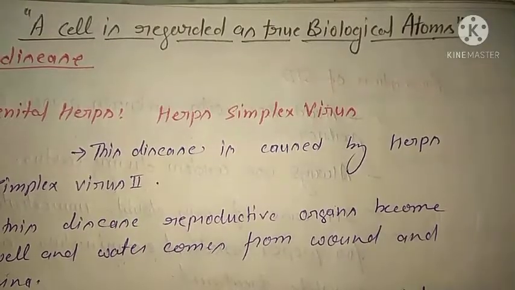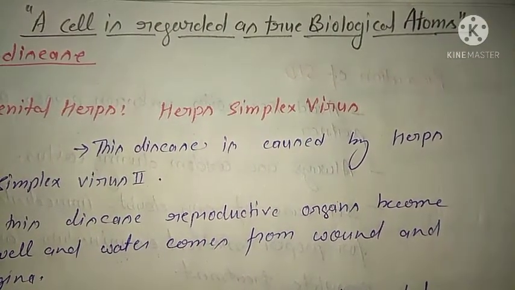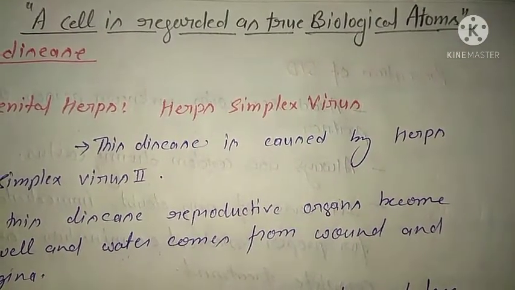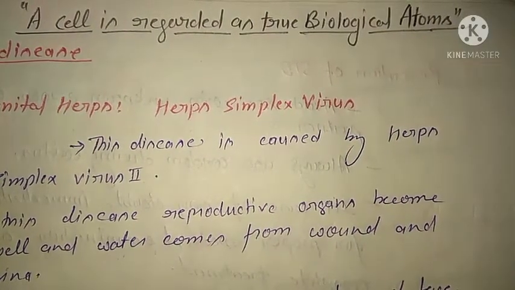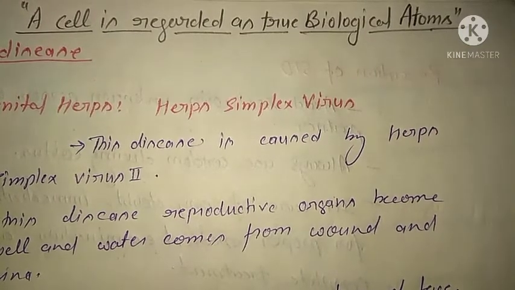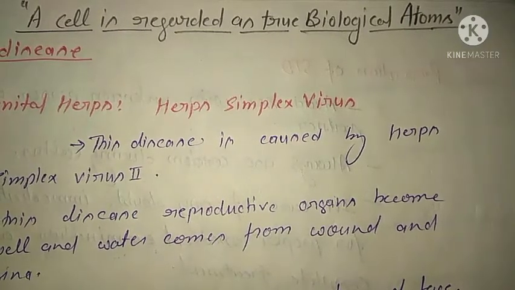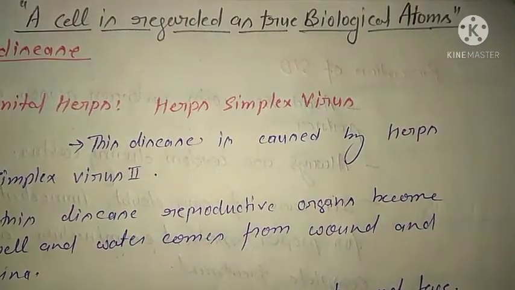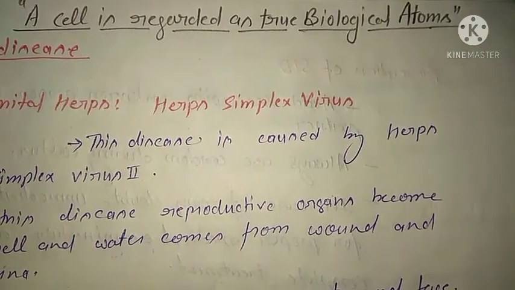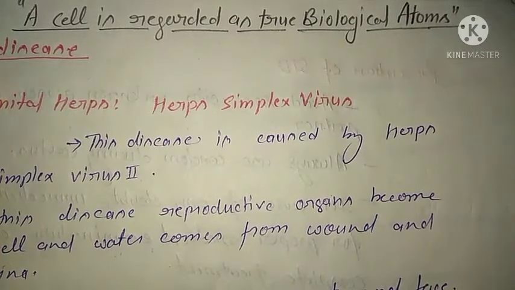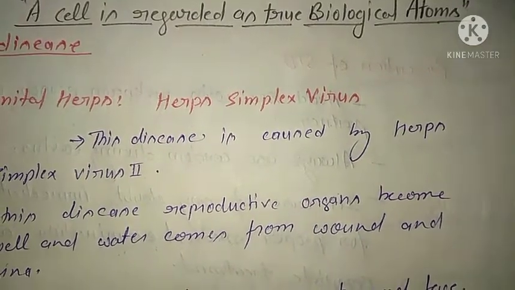Hello, good morning students. Today's thought: a cell is regarded as a true biological atom. We know that all living organisms are made up of cells. The cell is the structural and functional unit of life. Every organism's life starts from the cell. So the cell is regarded as a true biological atom.